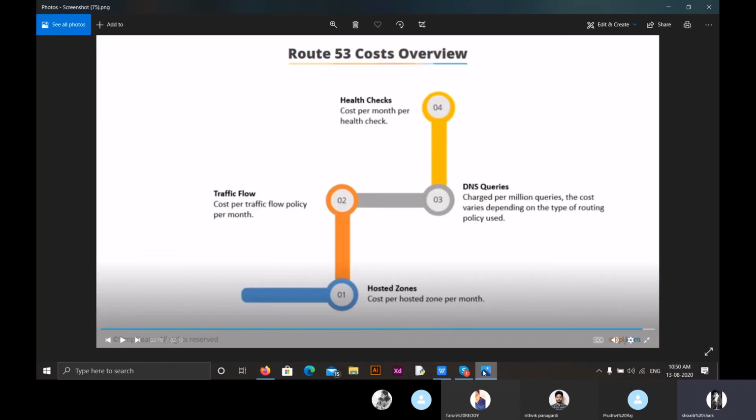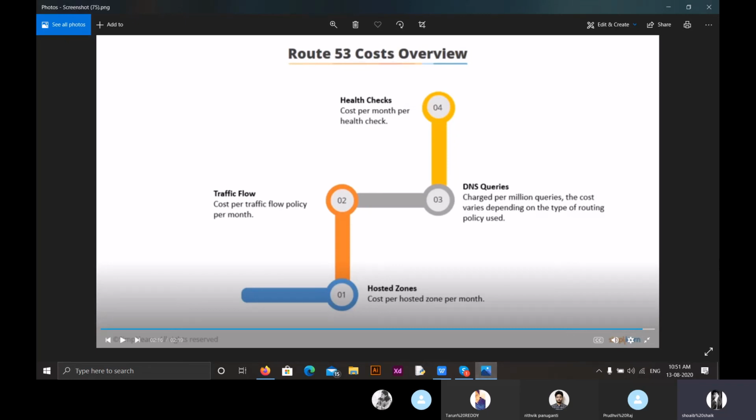Coming to cost, there are 4 things. For hosted zones, we are costed per hosted zone per month. Coming to traffic flow, we are costed per traffic flow per month. Coming to DNS queries, we are charged per million queries, and the cost varies depending on the type of routing policies used. Coming to health checks, cost per month and per health check. Coming to discounts, if the hosted zones are increased, then cost will be decreased. If the hosted zones are fewer, then cost will be more.